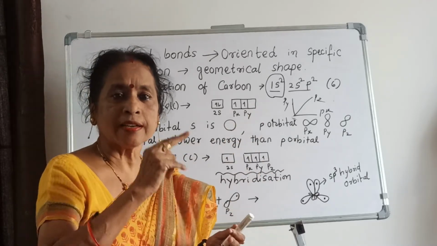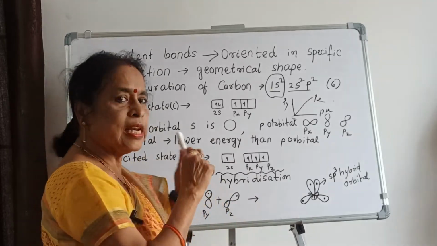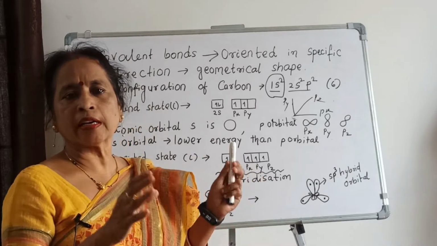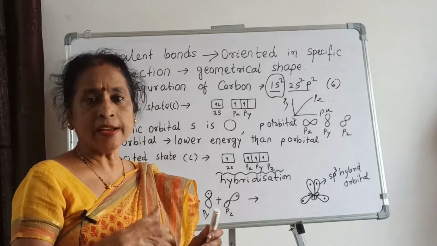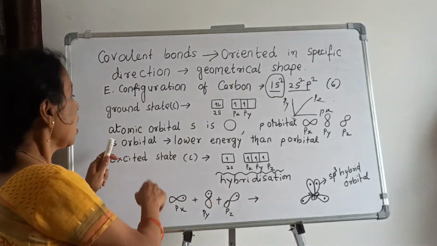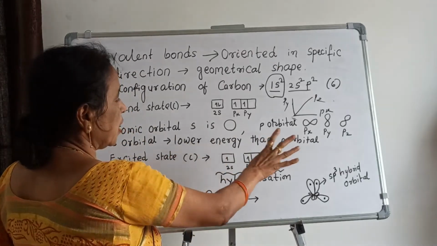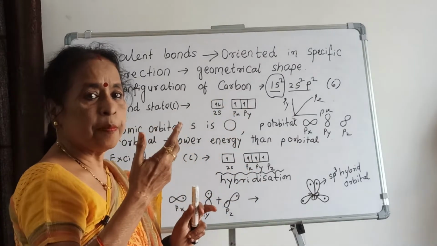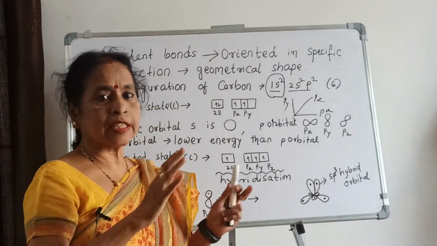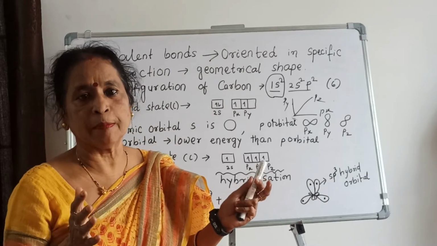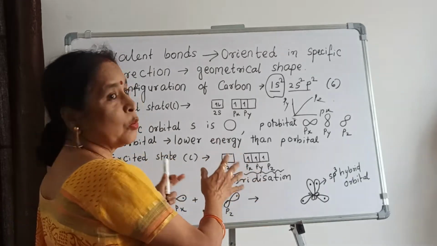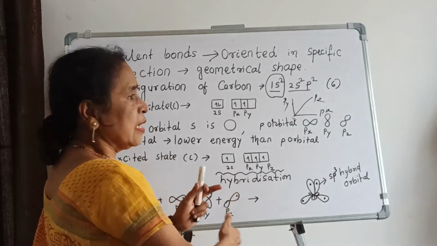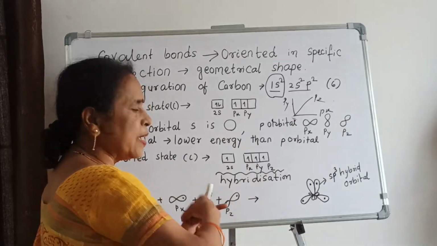It should be divalent, but till now you never find carbon divalent, it is tetravalent. Then how? The s orbital has lower energy than this. That is why two orbitals having two unpaired electrons are not responsible for 4 bonds. That is why scientists thought it should be excited.